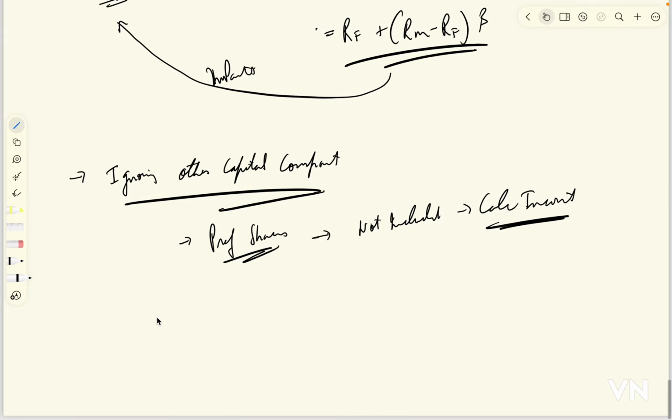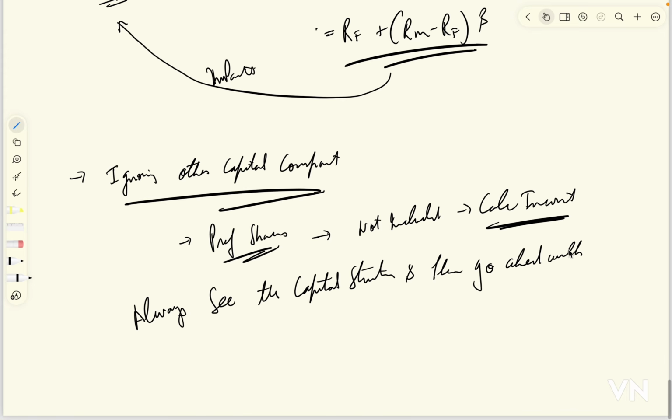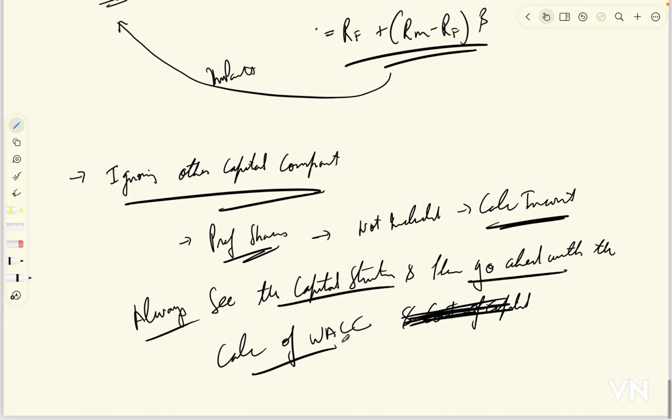So always look at the capital structure and then go ahead with the calculation of WACC.